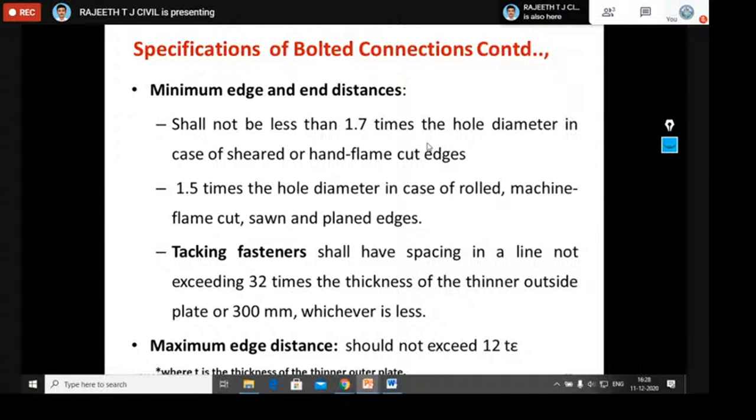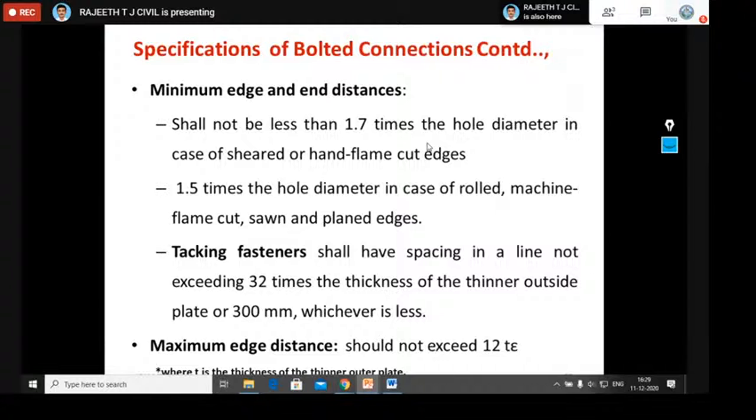So why should we give minimum and maximum edge distances? To avoid tension failure, to avoid bearing failure, and to avoid moisture problems. If you provide more edge distance or end distance, there will be a problem. So we have minimum edge and end distance, and maximum edge and end distance. According to the code, you should also remember these values.